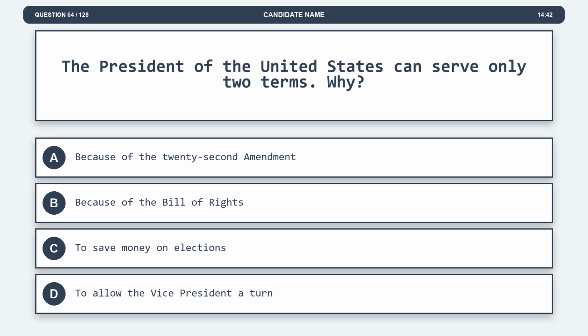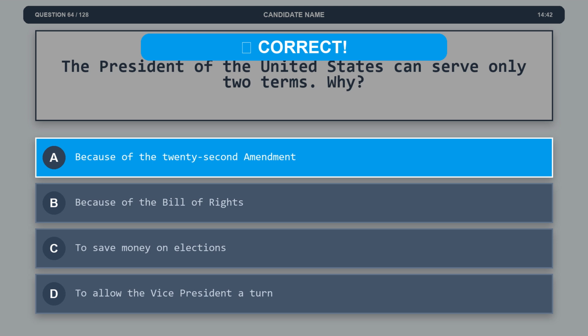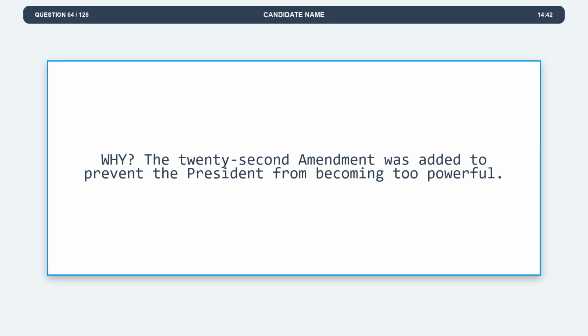Question 64. The President of the United States can serve only 2 terms. Why? Option A, because of the 22nd Amendment. Option B, because of the Bill of Rights. Option C, to save money on elections. Option D, to allow the Vice President a turn. The correct answer is option A, because of the 22nd Amendment. Explanation. The 22nd Amendment was added to prevent the President from becoming too powerful.